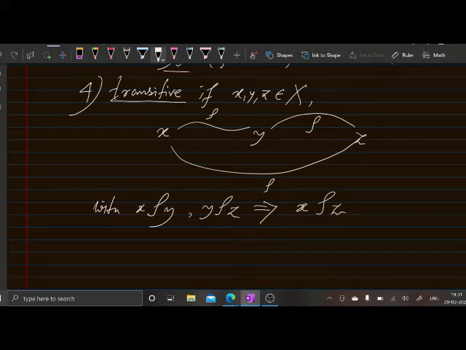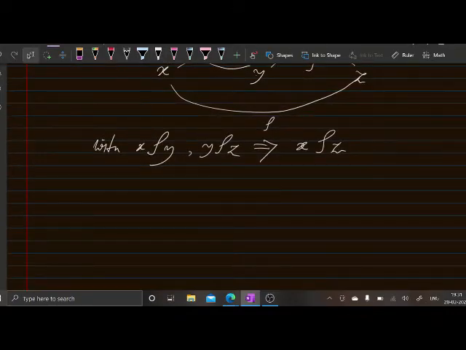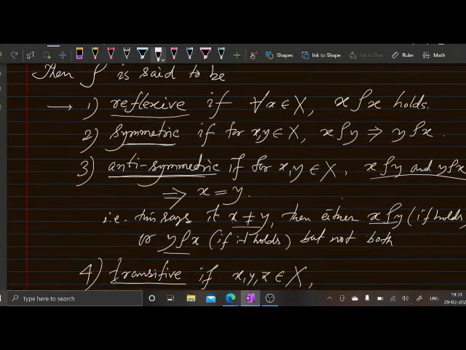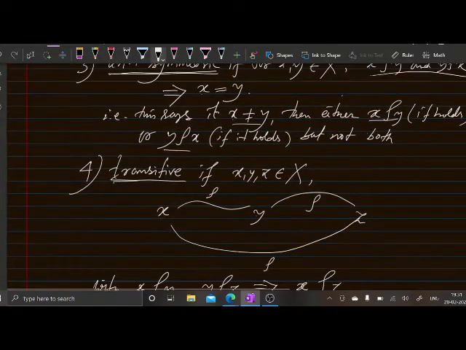So the relation moves from x to z: first x is related to y and then y is related to z, so you can say that x is related to z. So this is called transitivity. This is reflexivity, this is symmetry, this is antisymmetry, and this is transitivity.